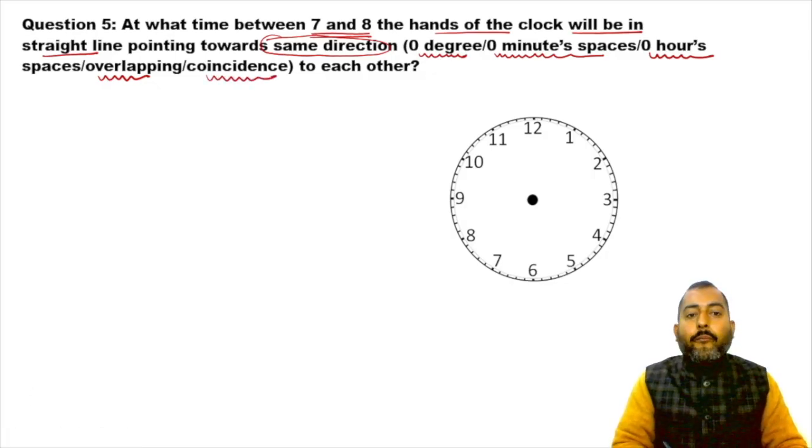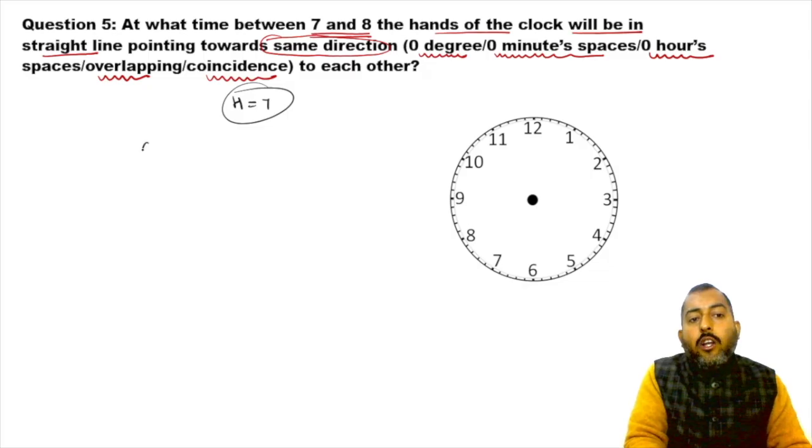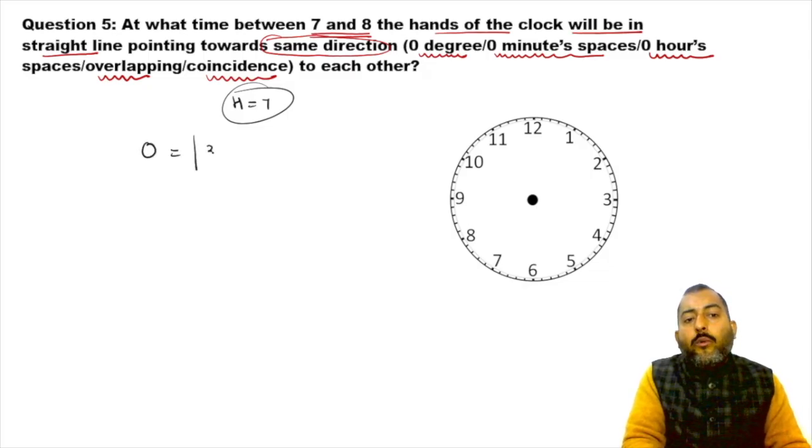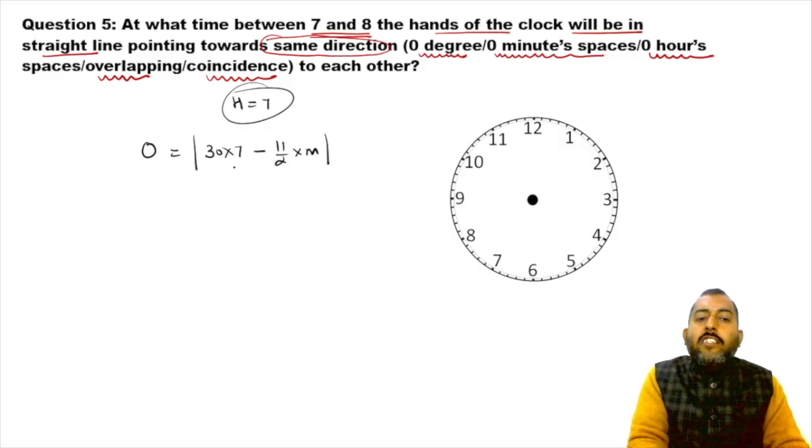All right. So it is quite obvious that between 7 and 8 the hour will be 7. The angle over here is 0 degrees, so the formula goes like 0 is equal to 30 into 7 minus 11 by 2 into m. Now if after the equality we have 0 in the modulus, you can simply open it.